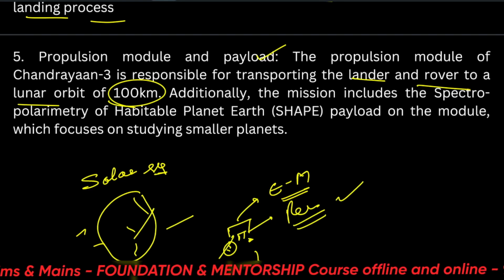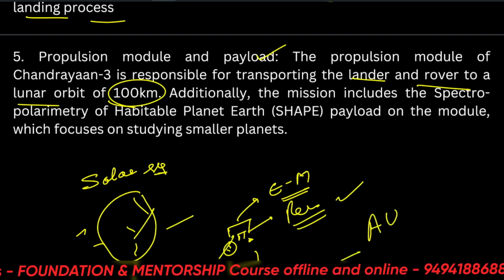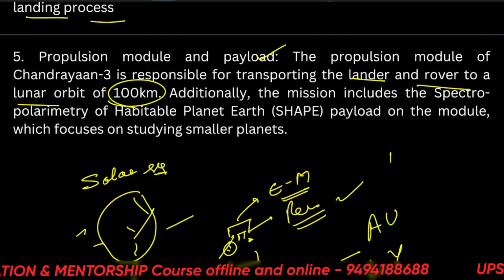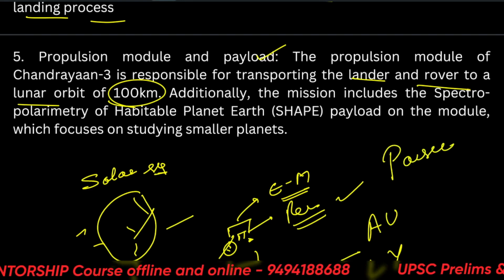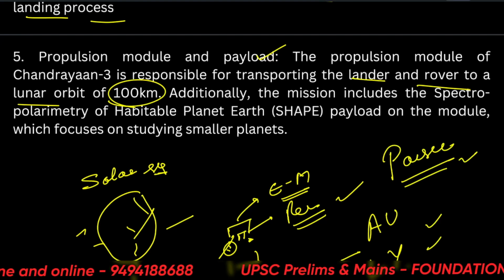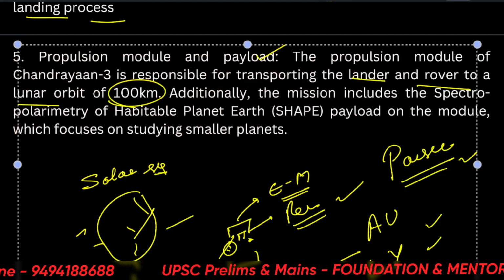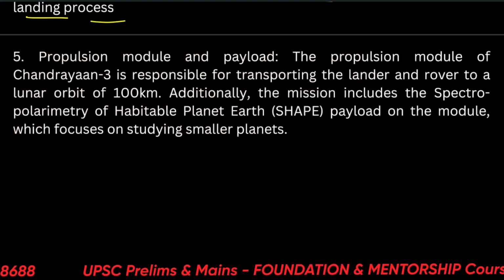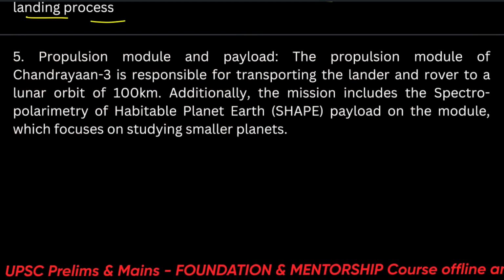You should know what is a light year, what is an astronomical unit, what is a parsec. Okay, so these things you should remember. What is the speed of light? What is the time taken by light to reach Earth from the Sun? So all these things you should remember.